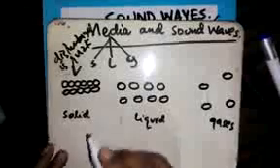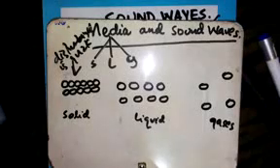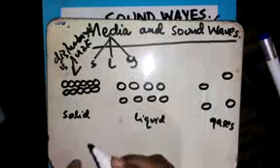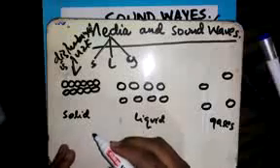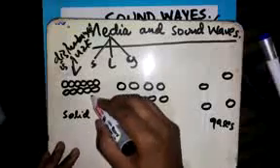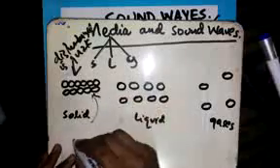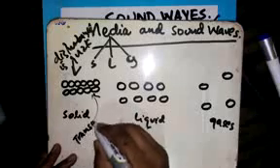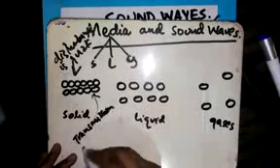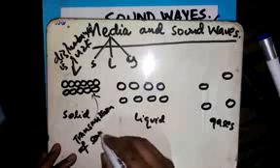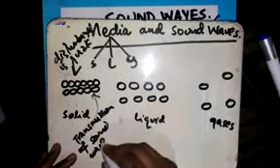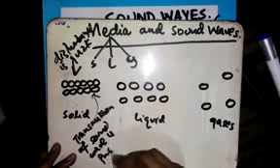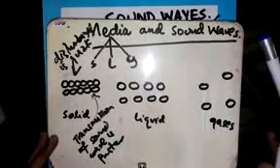Now, if the disturbance is quick, what does it mean? Transmission of sound wave is faster. Transmission of sound wave is faster.